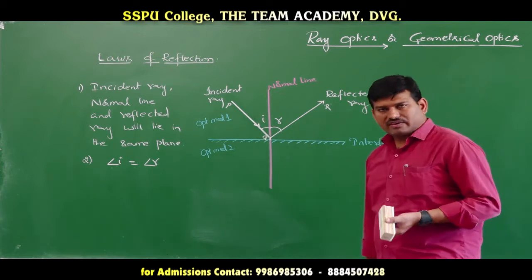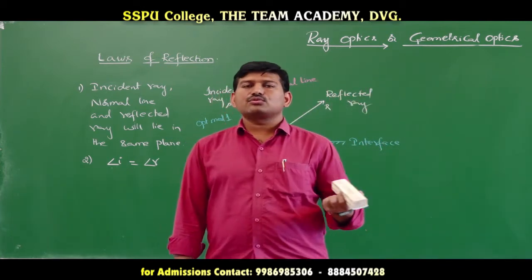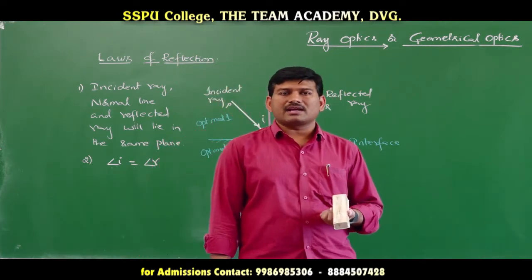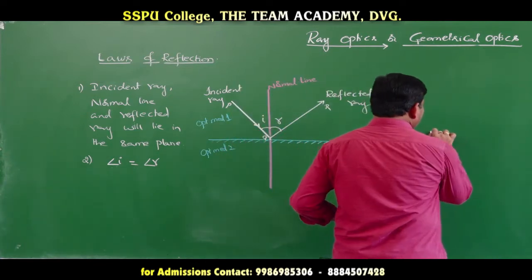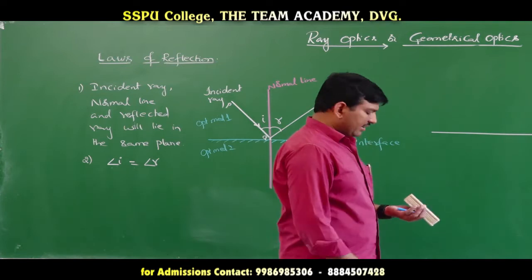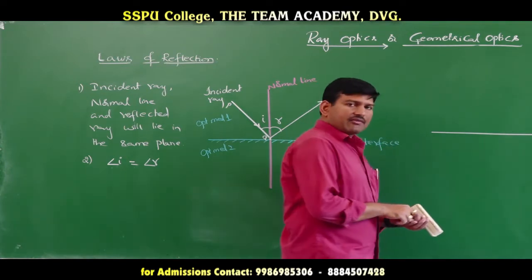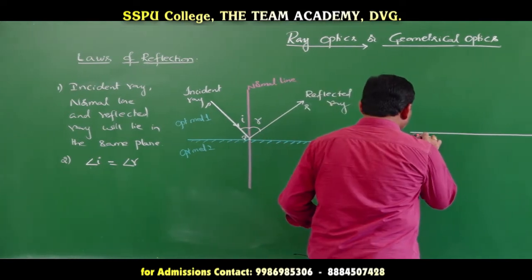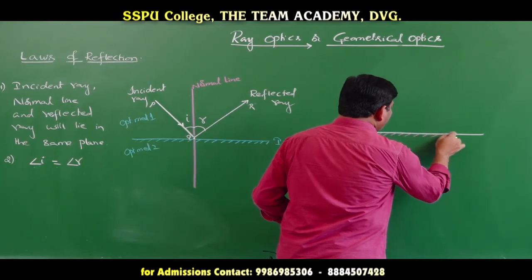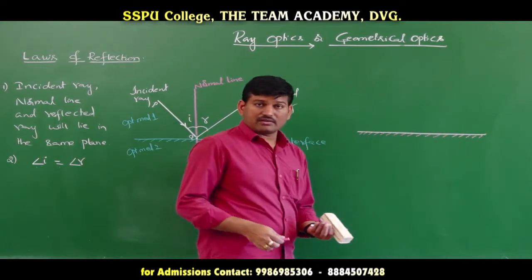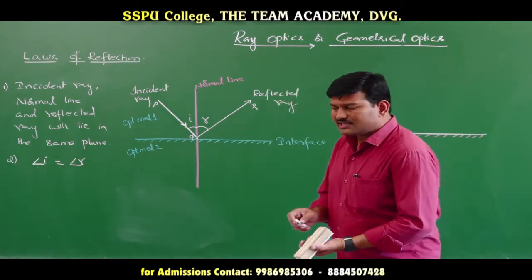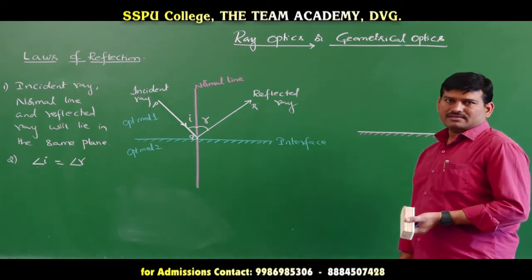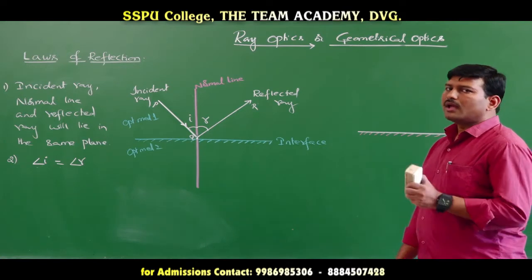Now, taking the laws of reflection into consideration, I will consider two kinds of reflecting surface. One is a plane surface and the other is a curved or spherical surface. Let me take a plane reflecting surface. On this plane reflecting surface, let me consider that a parallel beam of light is incident. What does a parallel beam of light mean? A beam means a group of light rays. If the group of light rays are parallel, then it is said to be a parallel beam.